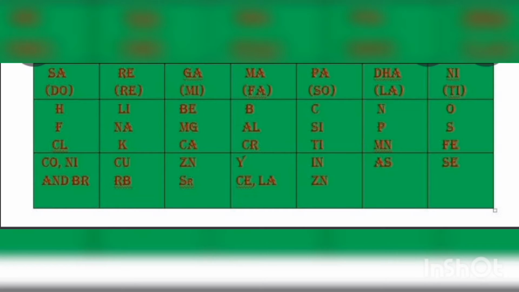So as we can see, he concluded that the property of the first and the eighth element are the same. When you take H and F, hydrogen and fluorine, they have the same property. Lithium and sodium, they have the same property. So like that, he took that the first and eighth elements have the same property. But he also had some limitations.